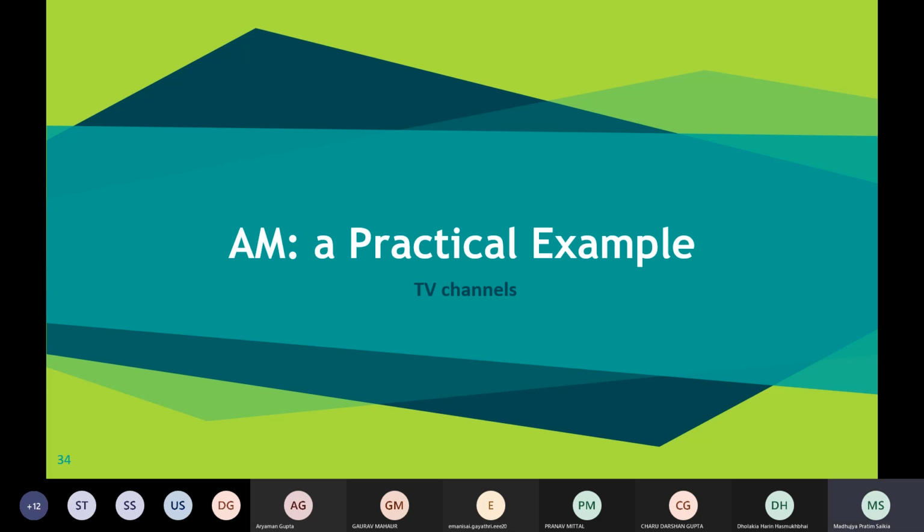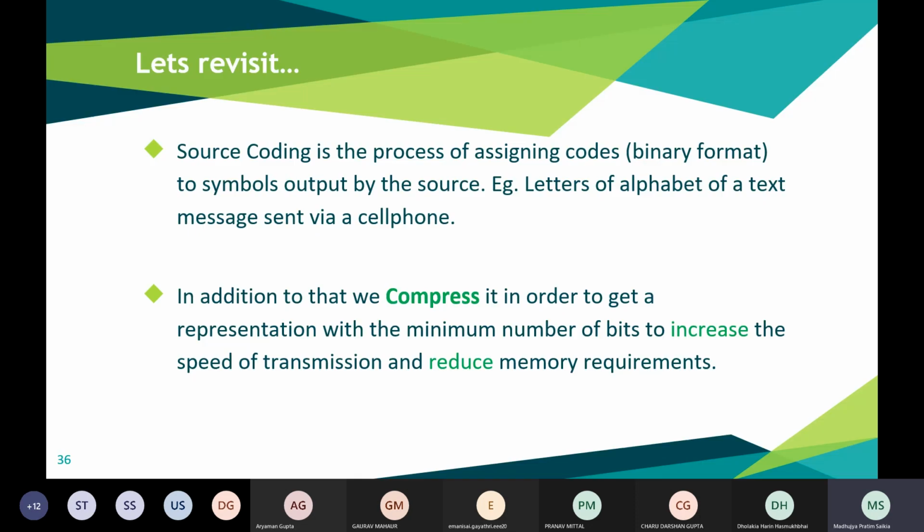Moving on to source coding, this part will be covered by Harin. Hello, am I audible? Yeah. So we will learn MATLAB right now, and this source coding part will be covered in the next workshop, right?